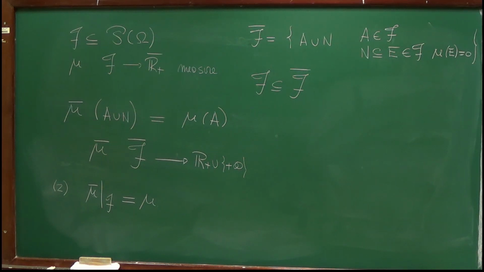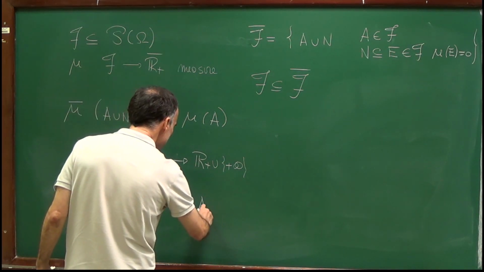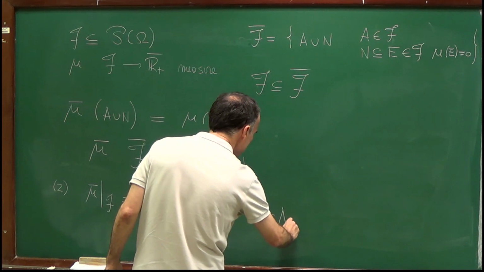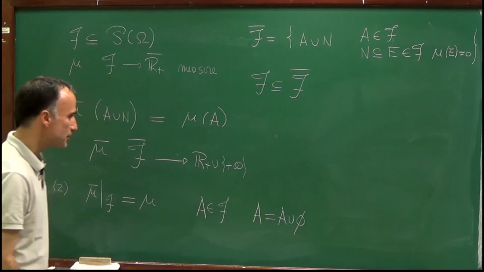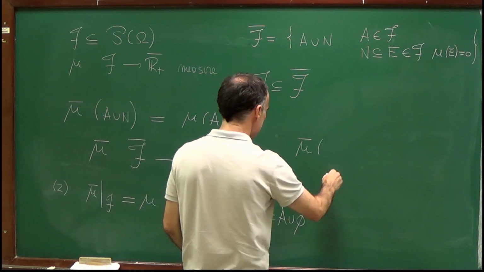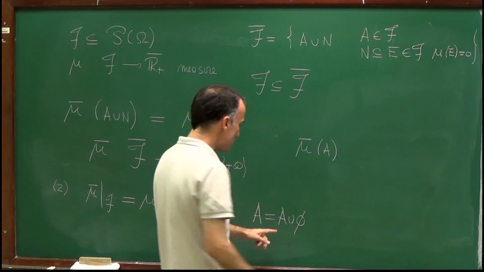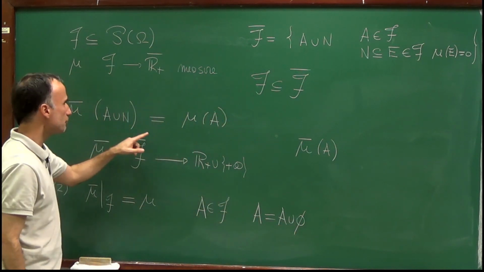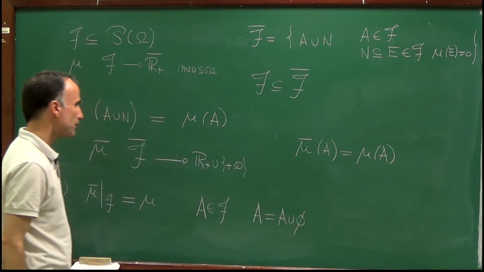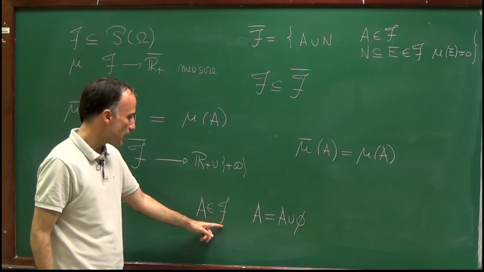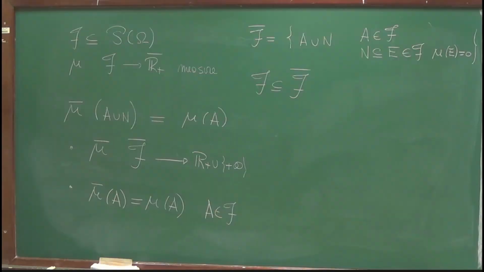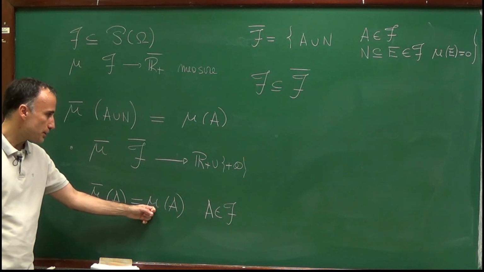But that's also extremely easy to prove, because we know that if I take a set A in F, one of its representations is A as A union the empty set, and therefore, by definition, mu bar of A is equal to mu of A. So this proves that for any set A in the sigma algebra F, we indeed have that mu bar of A is equal to mu of A. So we proved that mu bar is indeed an extension.